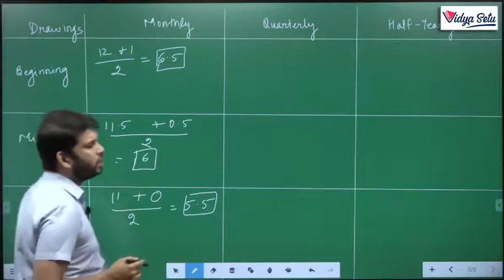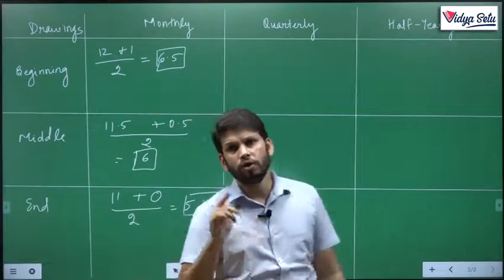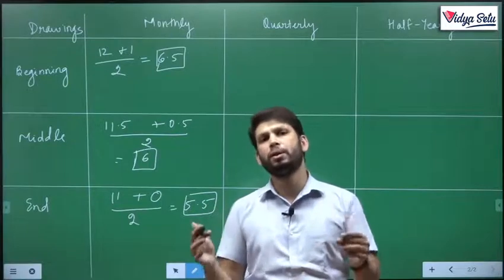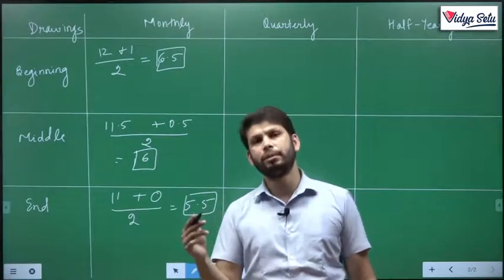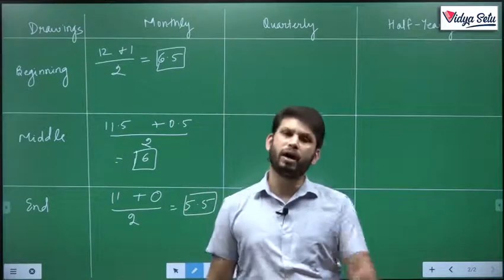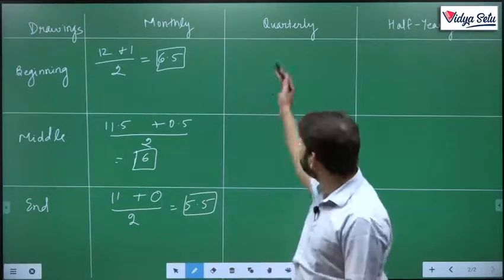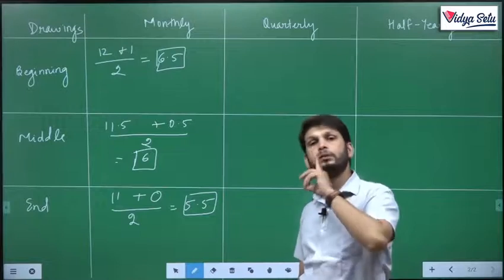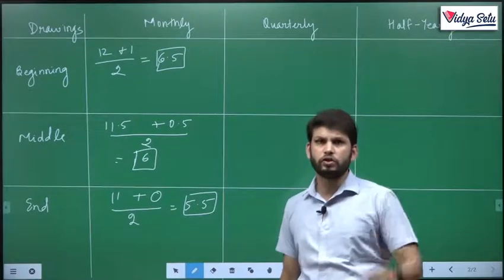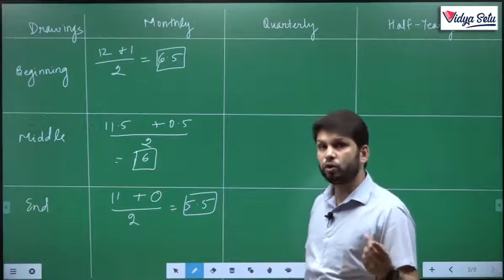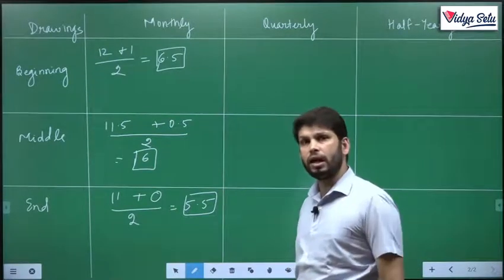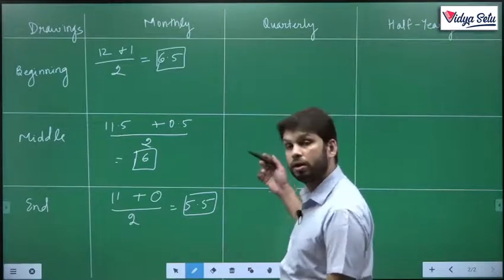Okay. Generally, the first quarter I just told you. First quarter is April, May, June. Next quarter is July, August, September. Next, October, November, December. Next, January, February, March. There are 4 quarters. The person is withdrawing fixed money. Fixed date is the beginning of the first quarter. First quarter starts on 1st of April.